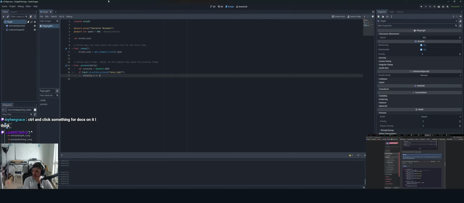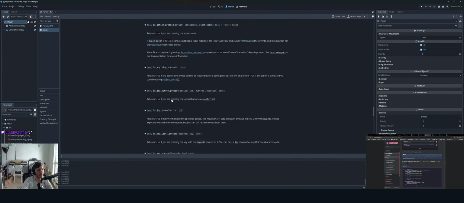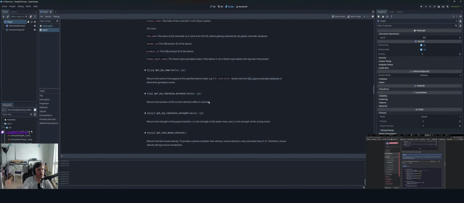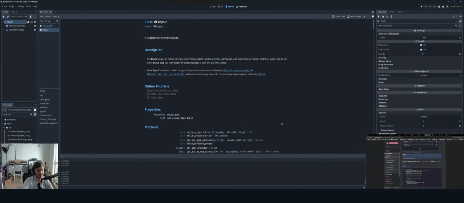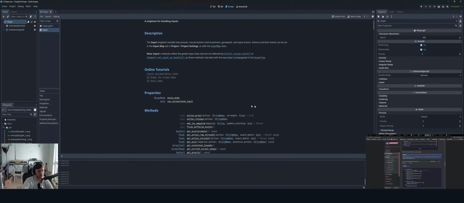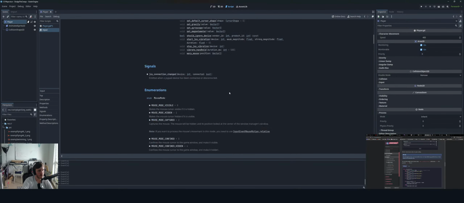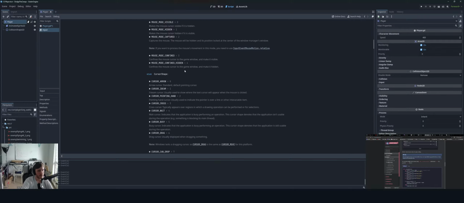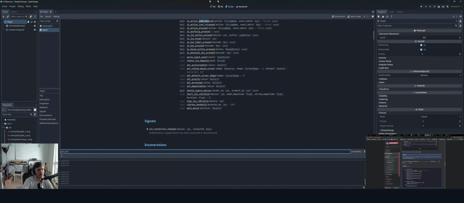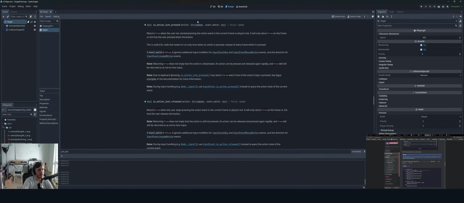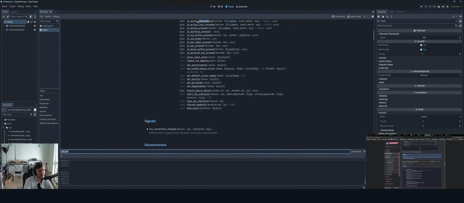Control and click something for docs on it, I think. So control, click something. Awesome. Dude, that's awesome. Okay. So this is the whole class input. Okay. Good to know. And then just pressed. Okay, but not as good as I was hoping it would be.